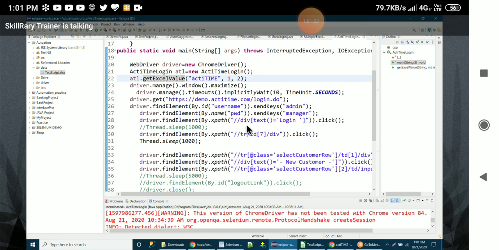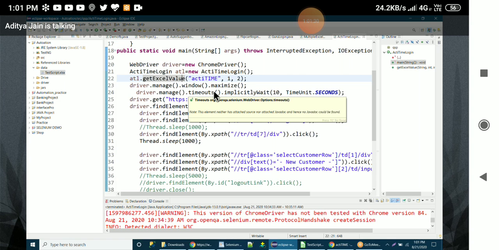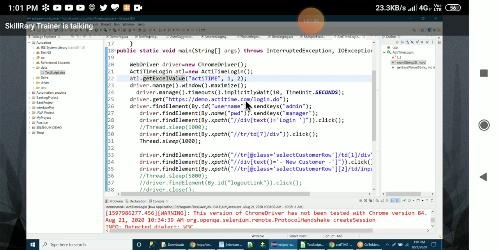Inside the FileLib class, you have to put this getExcelValue there, right? This getExcelValue should be put in a different class, inside the FileLib class. Create an object of the FileLib class, then you call it. Okay, sir, so we have to create another class to do that? If you want to do it in the same class, it's not possible, sir. No, it is possible, it works, but it is not the standard way of doing it. Okay, tell me now, is it working or not?